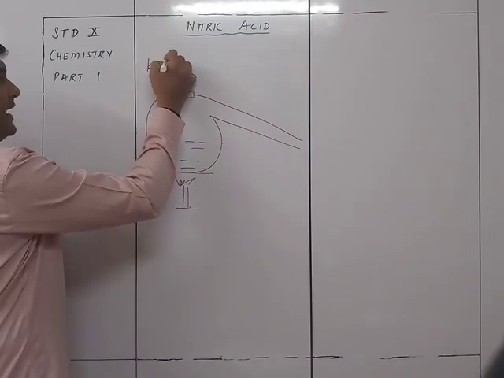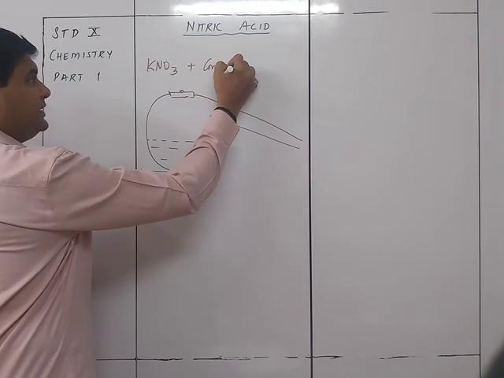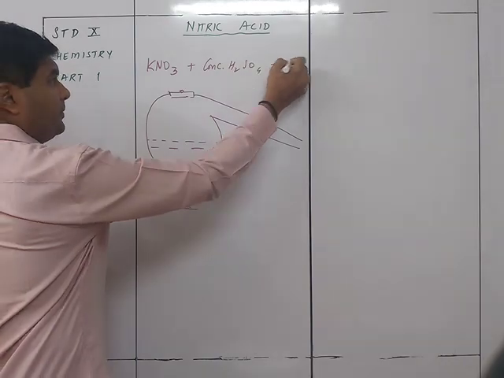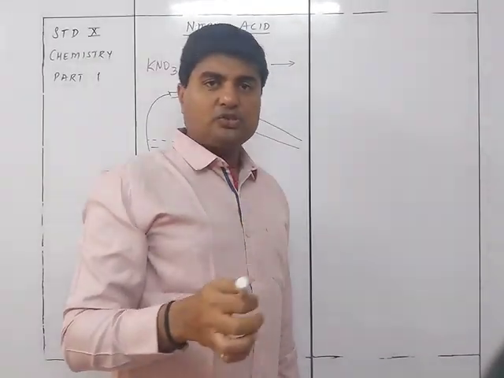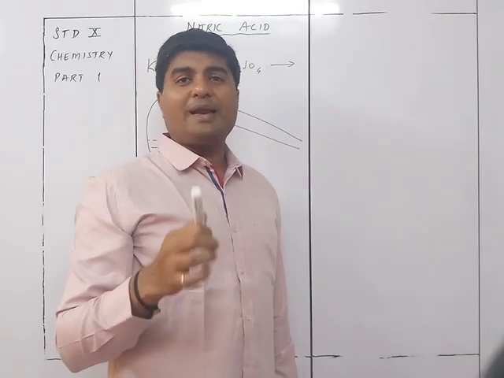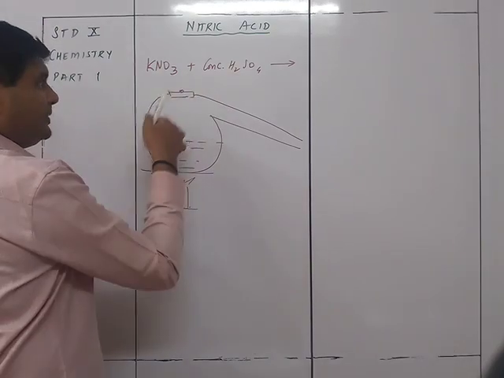So the reactants are niter, that is KNO3, plus concentrated H2SO4. Now remember again why we are taking concentrated H2SO4: because it is non-volatile, and only a non-volatile acid can produce a volatile acid. So that's the reason it is this way.